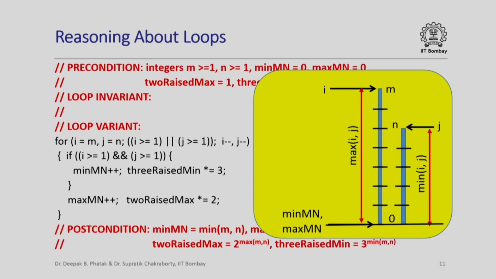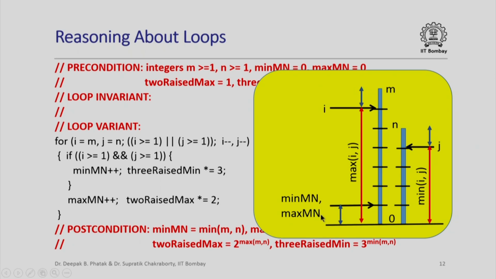Now as the loop iterates, what is going to happen? This is how we begin the loop. i is set to m, j is set to n, min mn and max mn are both set to 0. Now as the loop iterates, i and j both reduce, whereas min mn and max mn both increase. Now in this picture, the red arrows show the values of max ij, min ij at any point of time. The blue arrow shows the value of min mn as well as max mn in this case, and please note that this blue arrow is the same as the blue arrow over here. So the amount by which min mn and max mn has increased is exactly the same as the amount by which both i and j have reduced.